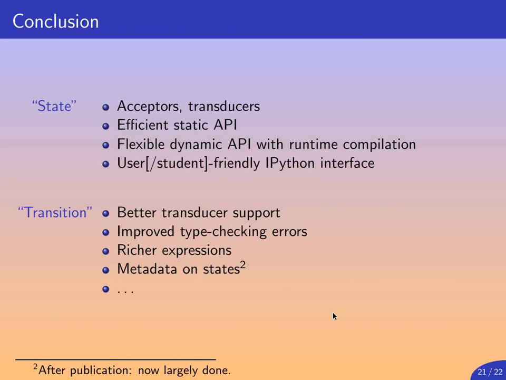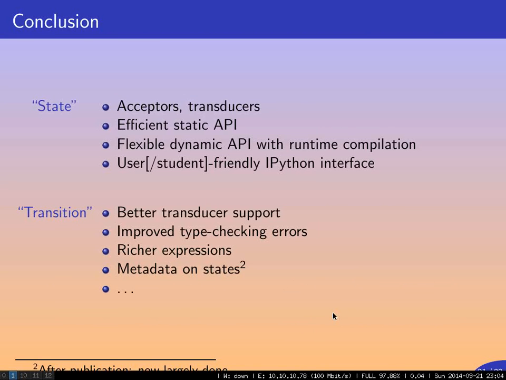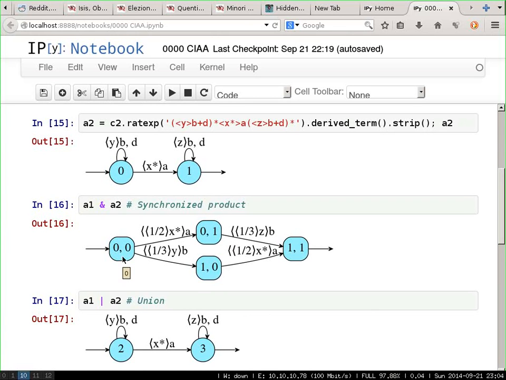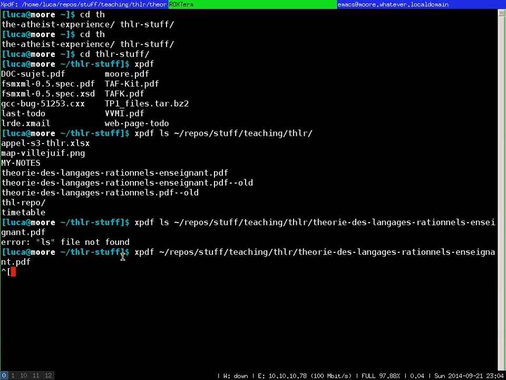We plan in the future to have better transducer support, to have better type checking errors, richer expressions, and metadata on states. This is actually now implemented. What you saw in the demo as the state names of the product, which are pairs here, corresponds to having decorations, by which we mean metadata attached to state names. So this also works very satisfactorily now.